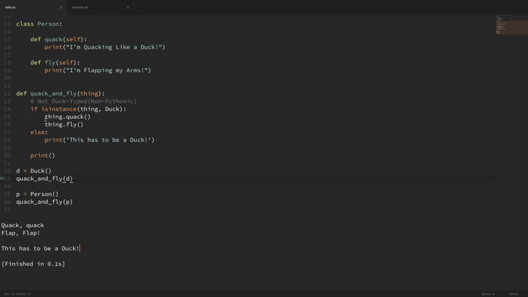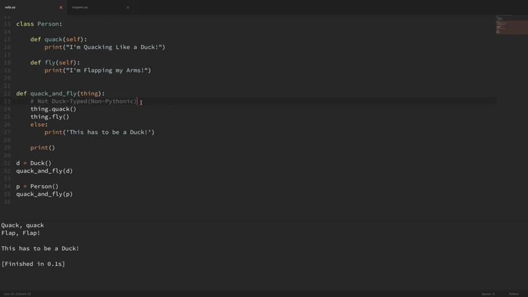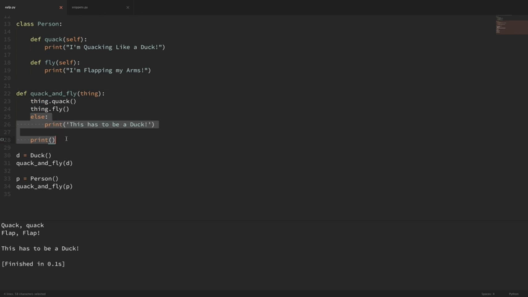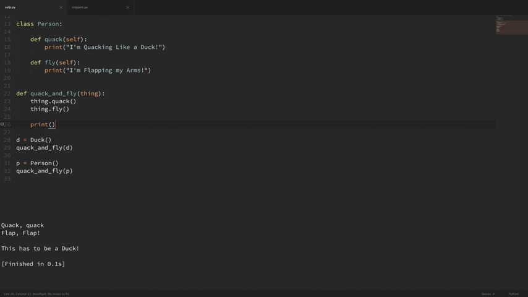So let's just go ahead and take out these checks and just try to run it. So I'm going to take out all of this code and just leave where it tries to, and I'm going to leave that print statement in there to get a little space here between these two. So now I'm just passing in an object, and I'm just trying to run these methods, and if it works, then great. So now you can see that if we run this, it doesn't care what object we're passing in, and it just comes in and runs both of these methods regardless of what the object is.